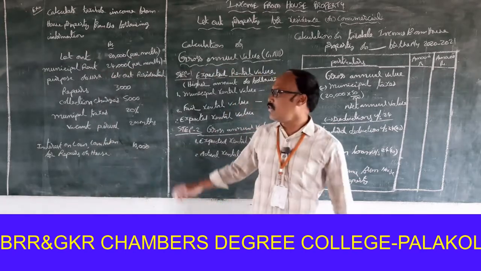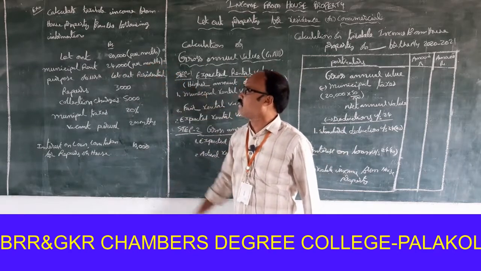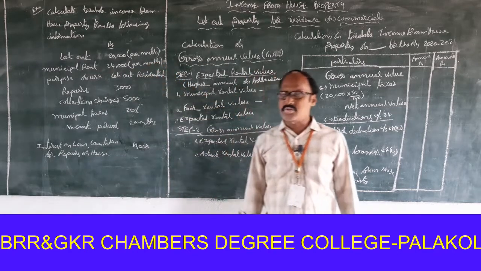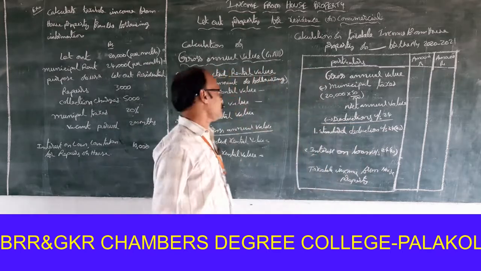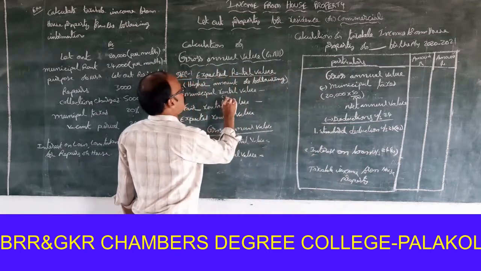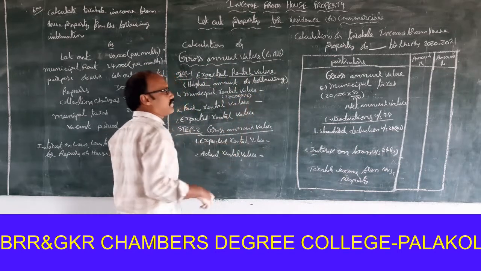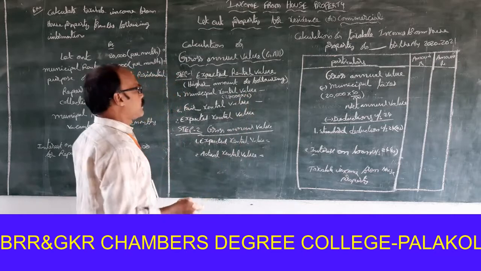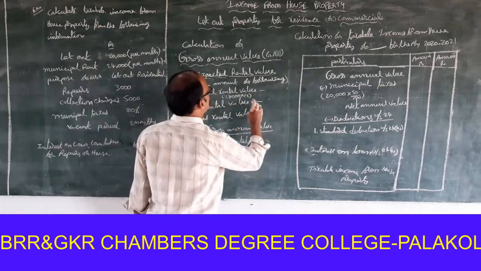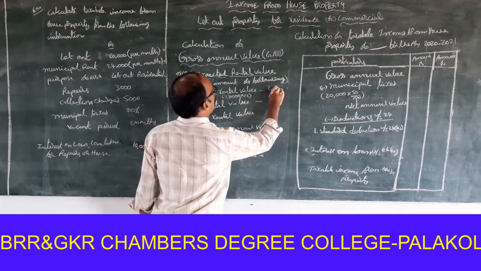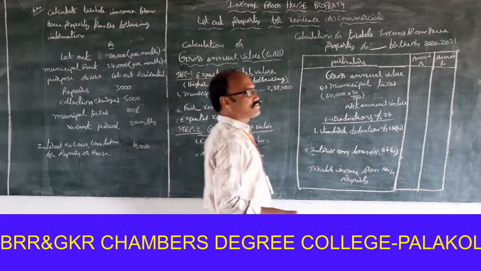What is the value of municipal rental here? 24,000 per month. That is converted into year: 24,000 into 12 months, that is 2,88,000.